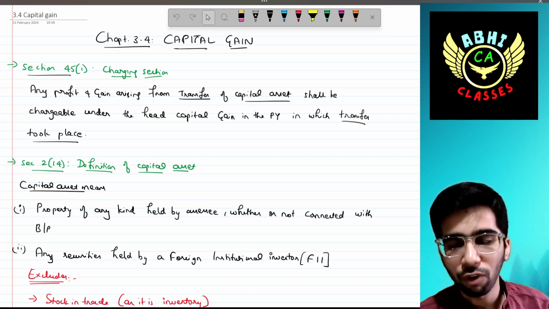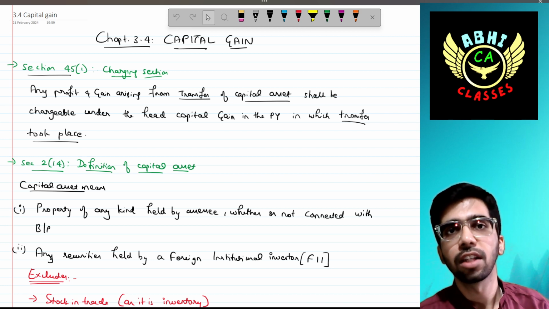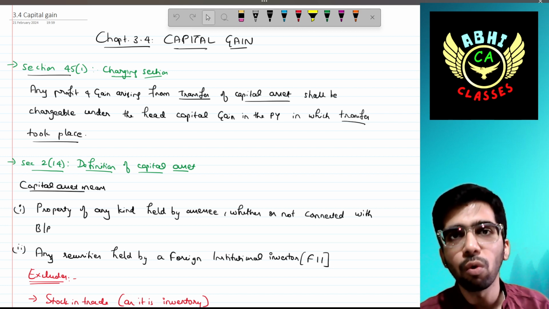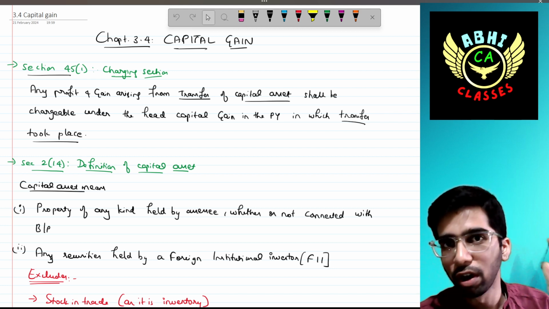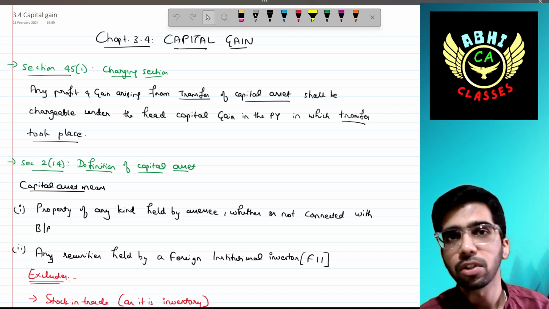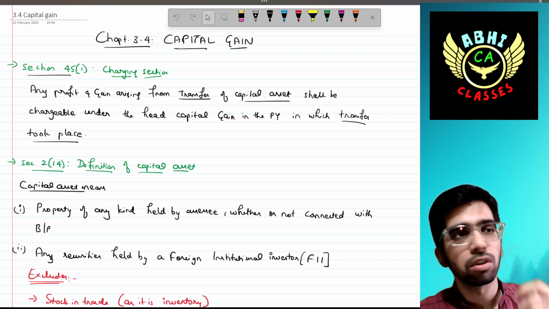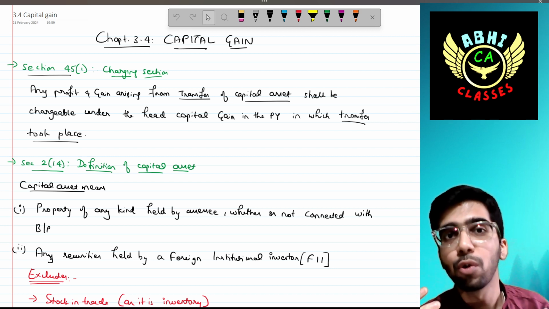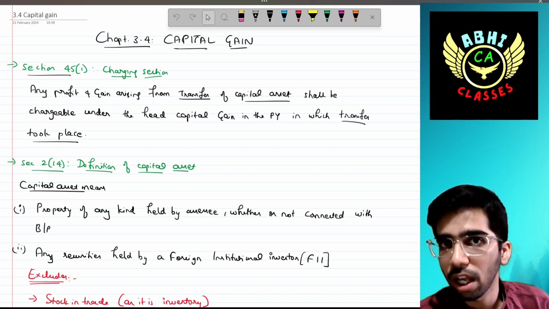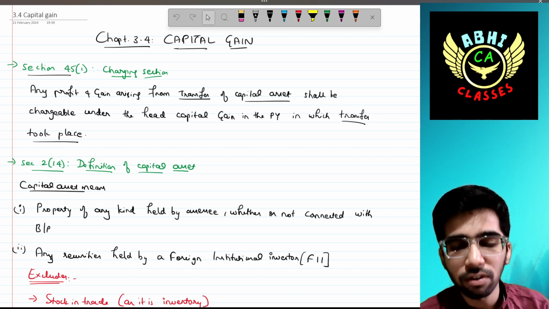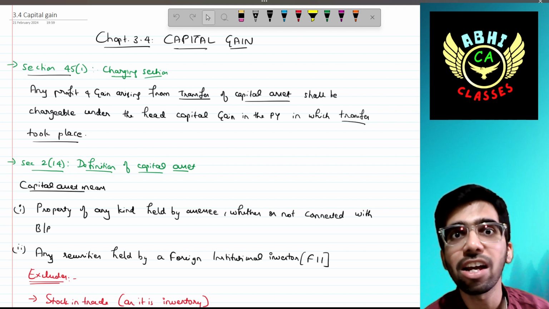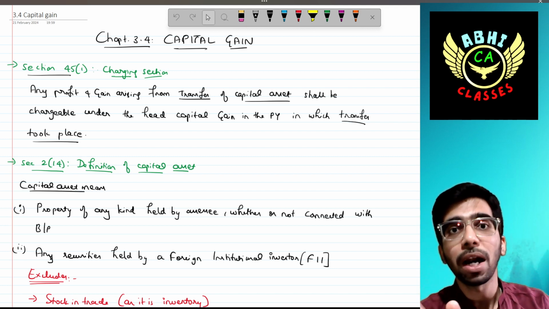Without wasting further time, we'll discuss today's topic. Many of you are trading with shares or mutual funds or F&O, or your family members are trading. What if you sell those shares or mutual funds? The capital gain will arise, right? So that concept we will discuss theoretically in today's topic with practical examples.